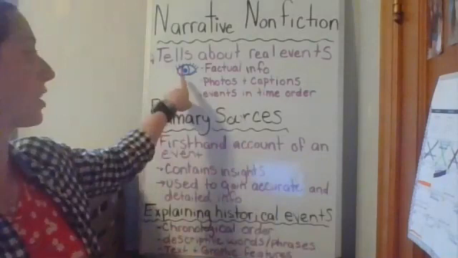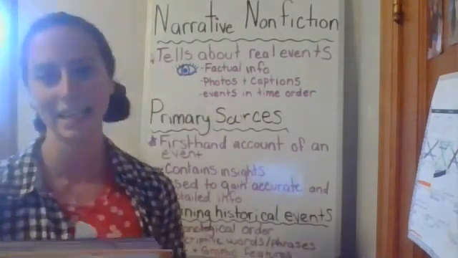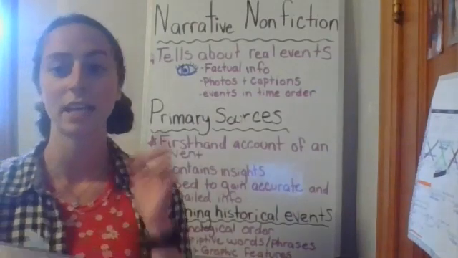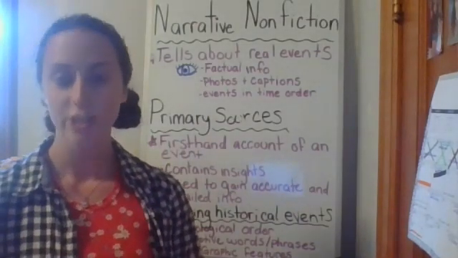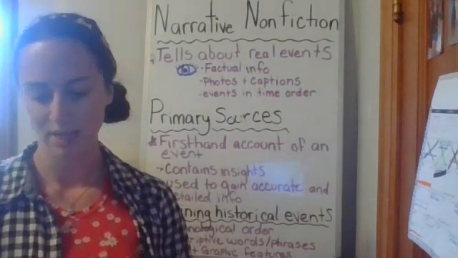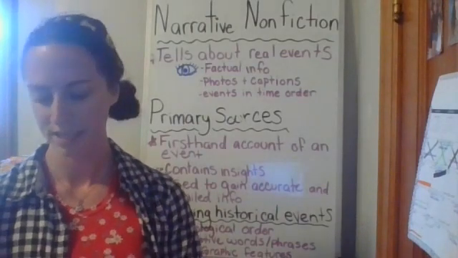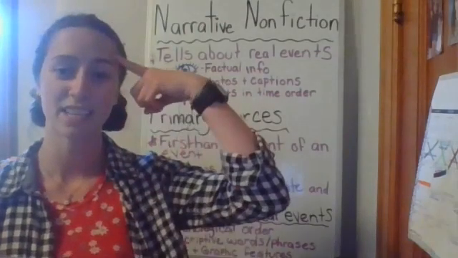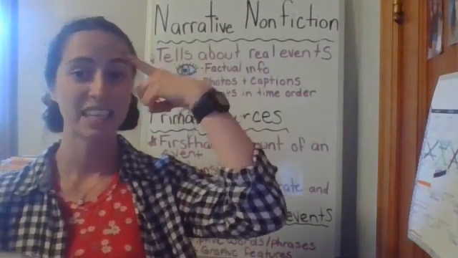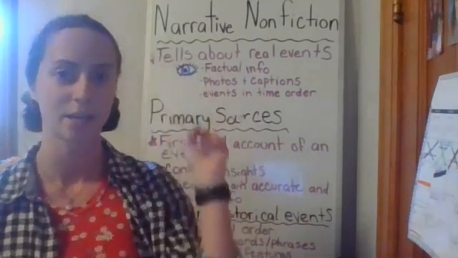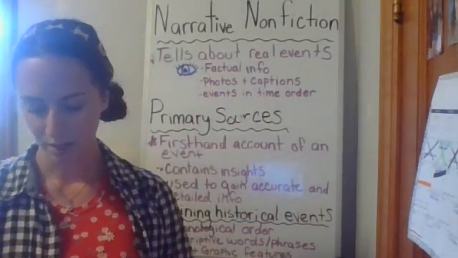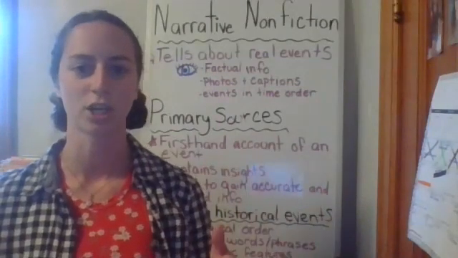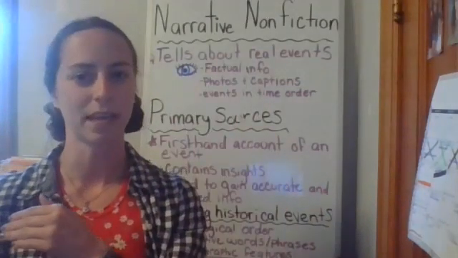As you read, there are some things that you should look for in a narrative nonfiction. You should look for factual information telling you about the story. You should look for graphic features such as photographs and captions. Remember when we talked about text and graphic features and what the difference is? If you don't, go back and watch that video because that'll be important today. And narrative nonfictions also tell you events in a time order. So they'll tell you the sequence that something happened.